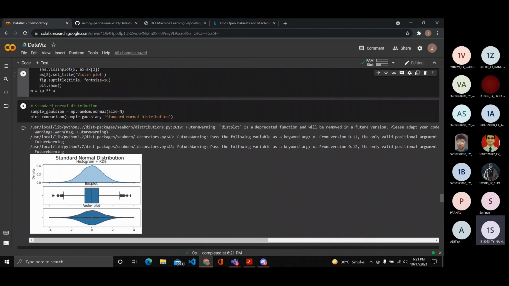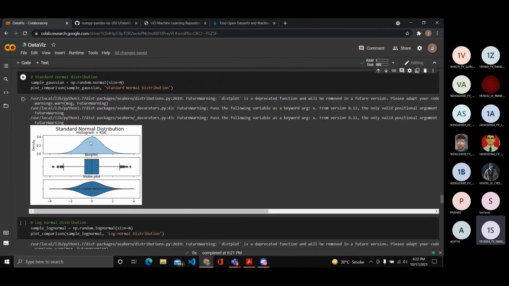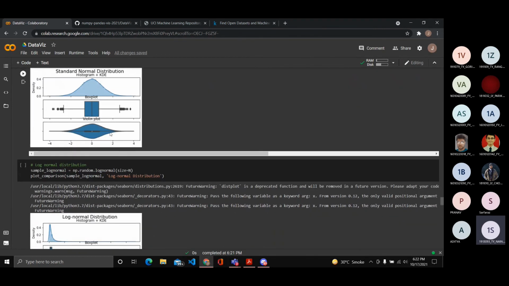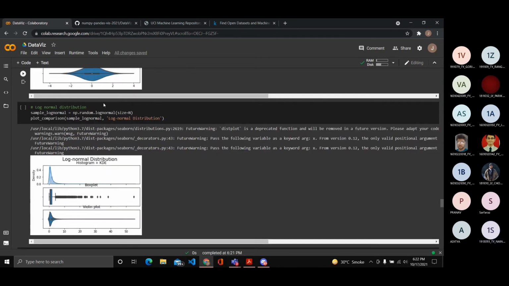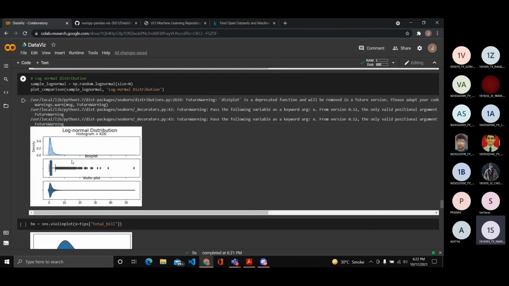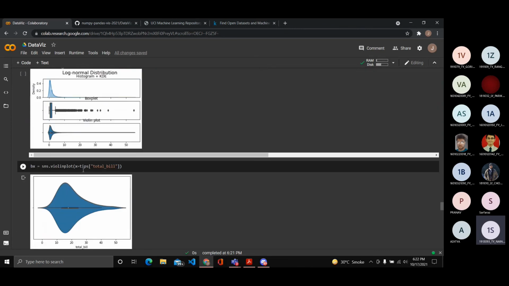For a normal Gaussian distribution, you can see this is a very familiar curve to all of you, I believe. Right? Box plots here, and here we go, the violin plot that is able to give all the conclusions of the box plot and the KDE. For a log normal distribution, these are the three graphs. The graph is very